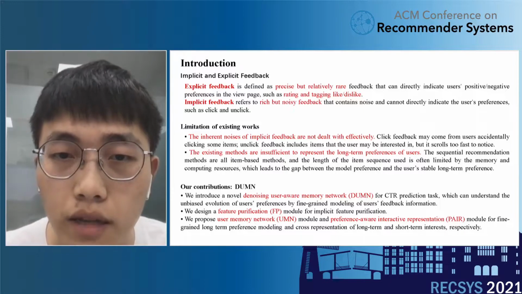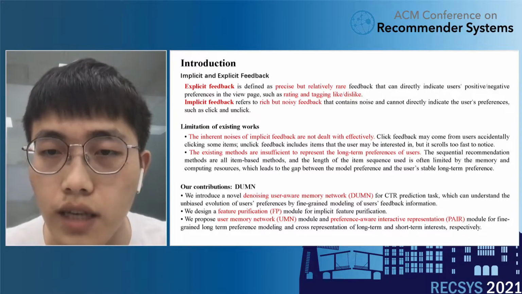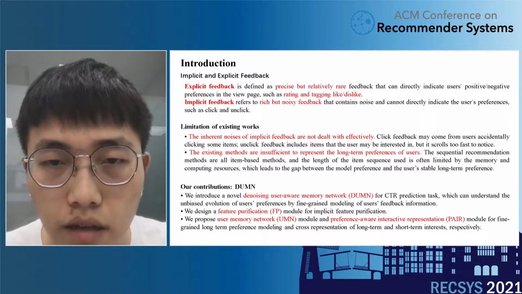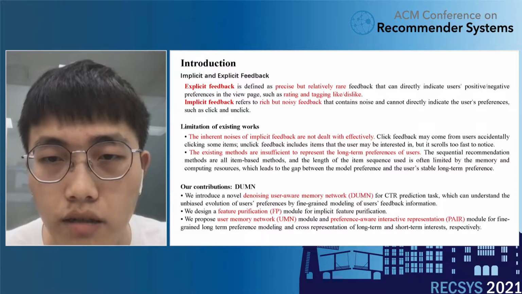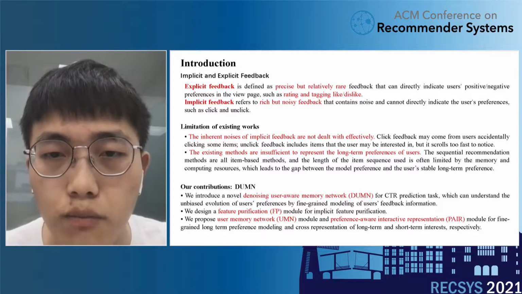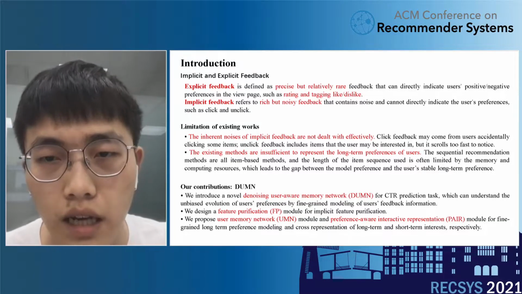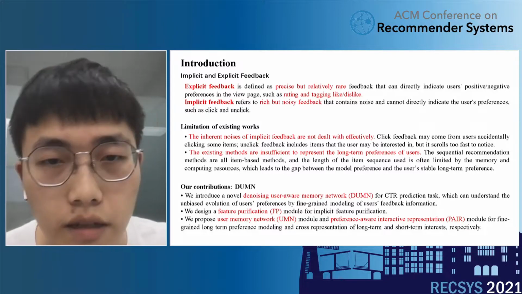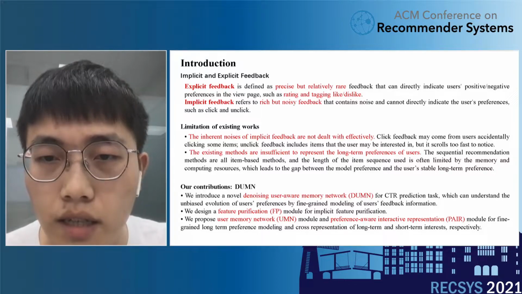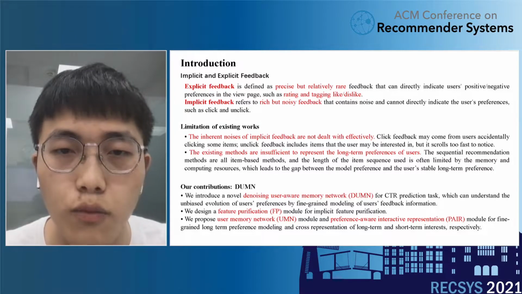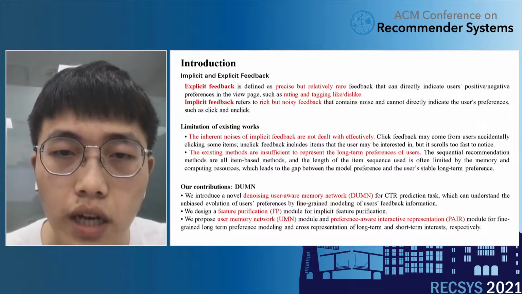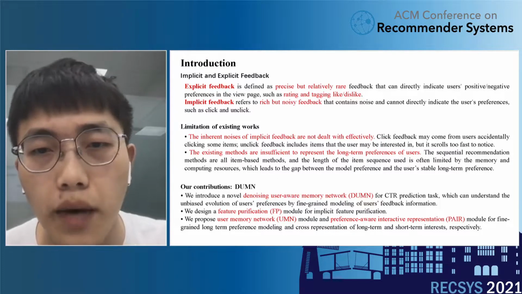Recently, researchers subdivided the interaction data into implicit and explicit feedback to obtain users' unbiased preferences. Among them, explicit feedback is defined as precise but relatively rare feedback that can directly indicate users' positive or negative preferences, such as rating and tagging like or dislike. While implicit feedback refers to rich but noisy feedback that cannot directly indicate the user's preferences, including click and unclick. There are two limitations on implicit and explicit feedback.